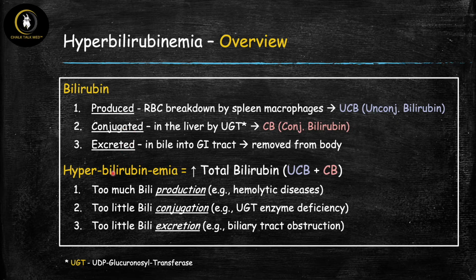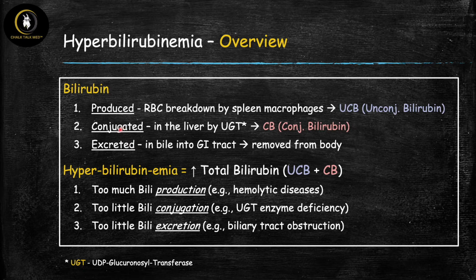However, when we have a problem with too much bilirubin in the body, so we can't get rid of the amount that we're making, this is going to lead to hyperbilirubinemia, so high amounts of bilirubin in the blood, which is indicating that there's too much bilirubin in the body. So hyperbilirubinemia is high levels of total bilirubin, which of course is made up of the unconjugated form and the conjugated form of bilirubin. And here I just want you guys to take away that basically the only things that are going to lead to hyperbilirubinemia are if you have one or more issues with one of these processes that we talked about. So if you have a problem with production, for example, number one, if you have too much production, like in hemolytic diseases, this can lead to too much bilirubin because you're producing excess bilirubin.